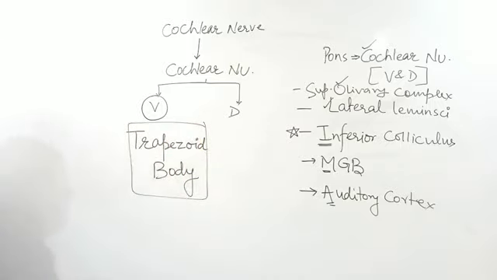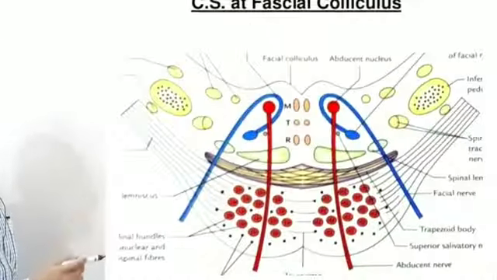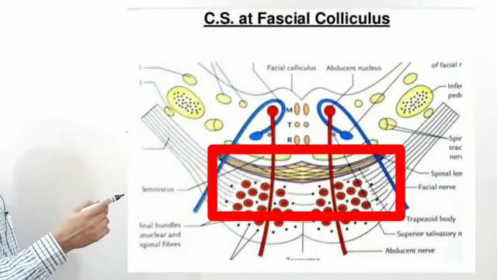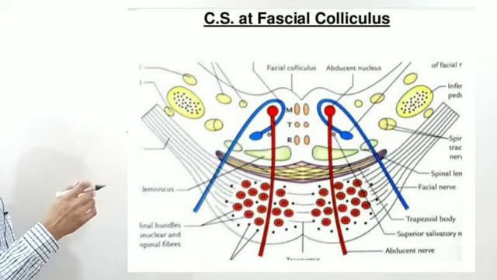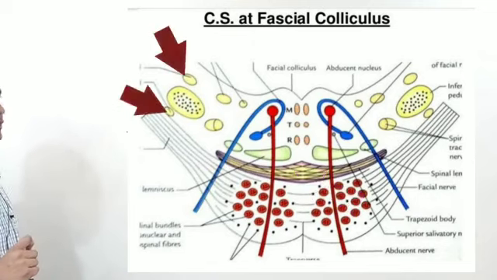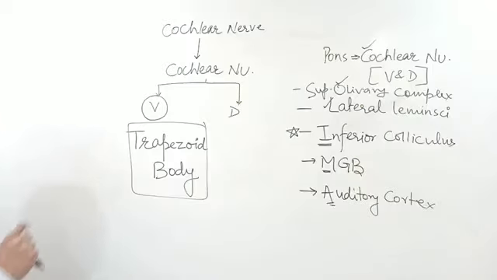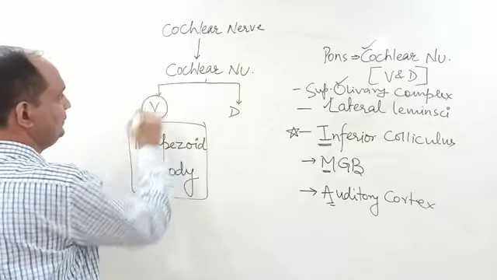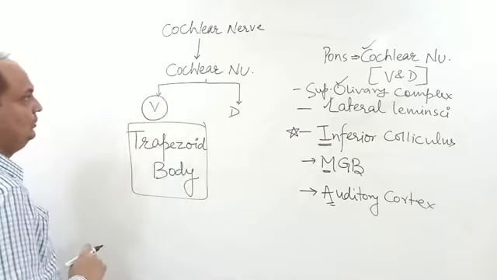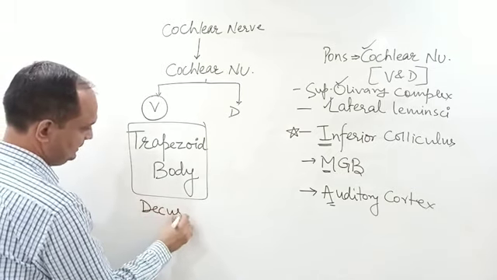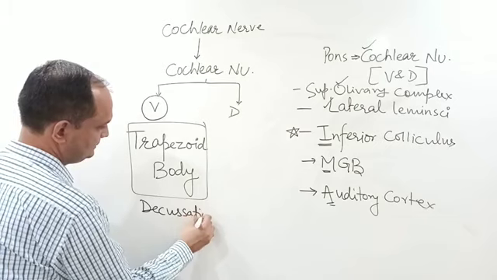You can also see this trapezoid body in this diagram. This diagram is showing the ventral part of the pons, where you are able to see the trapezoid body, and on the posterior side you can see the ventral and dorsal cochlear nuclei. This trapezoid body is actually formed by the fibers arising from the ventral cochlear nuclei, and they show decussation.